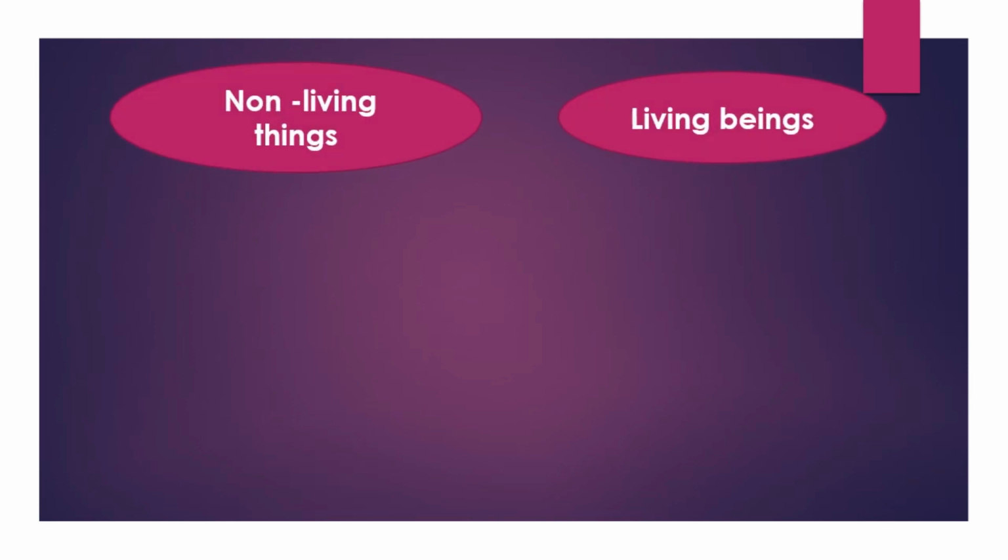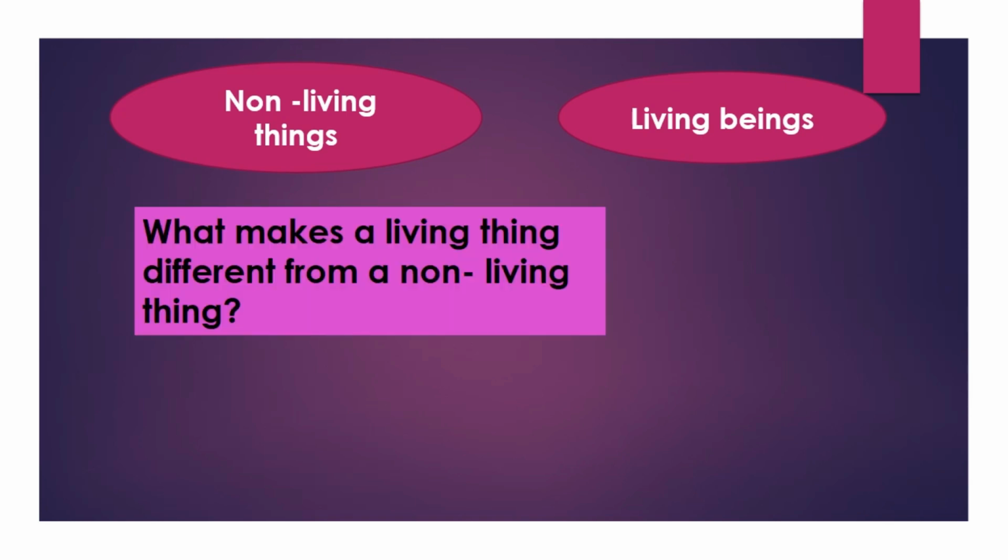You have already learned that things around us can be grouped as living and non-living. Stone, building, pen, paper, table all are non-living, while plants and animals, including human beings, are living. What makes a living thing different from a non-living thing?